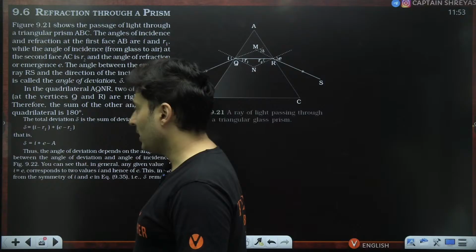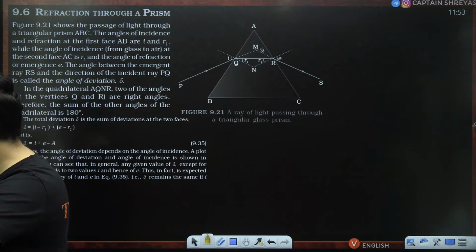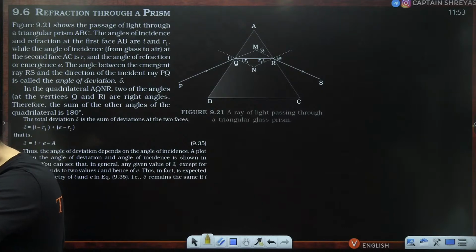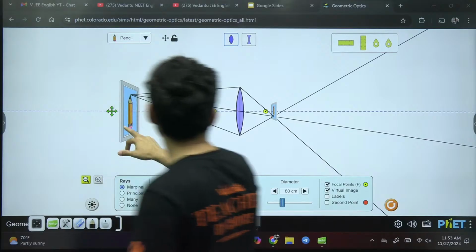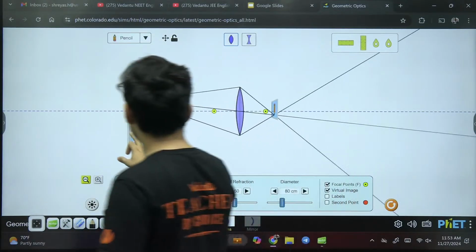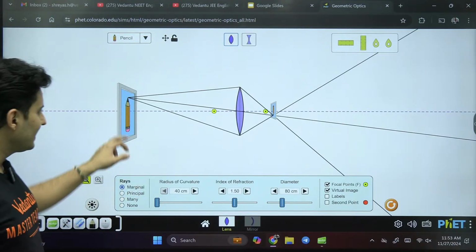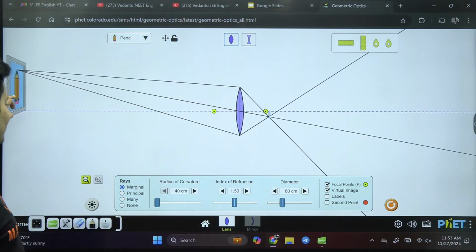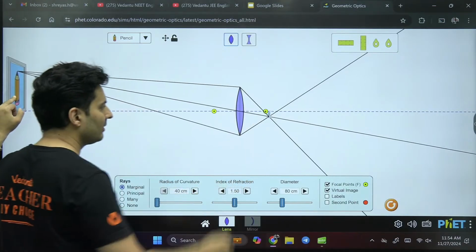All right. So we are coming towards the prism part now. Let's get ready. I think we might have the prism simulations. By the way, you should play around with this a lot. You will get a feeling of how the lens magnification, everything works. When the object is far, you can see the image is highly diminished. It's formed near the focus.